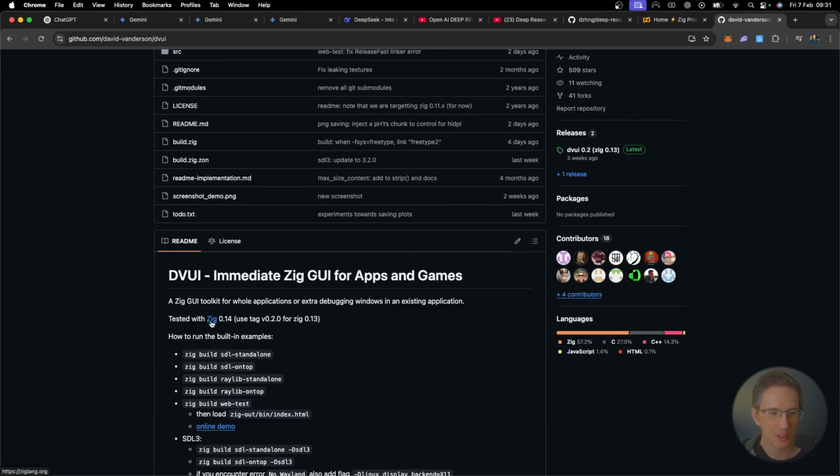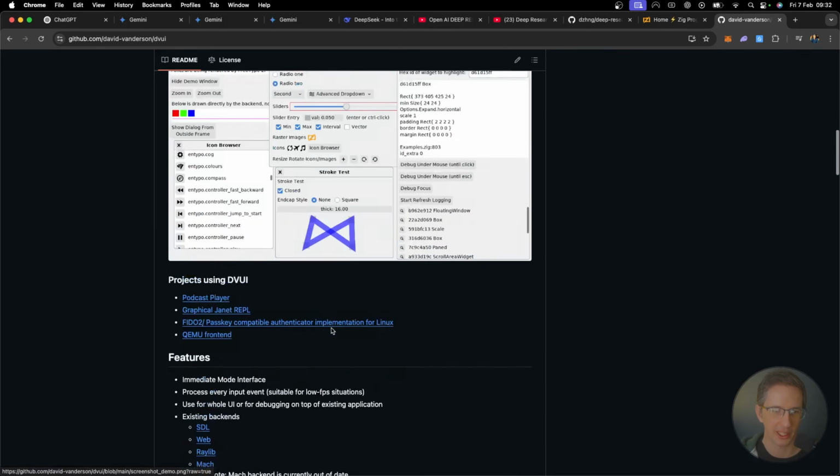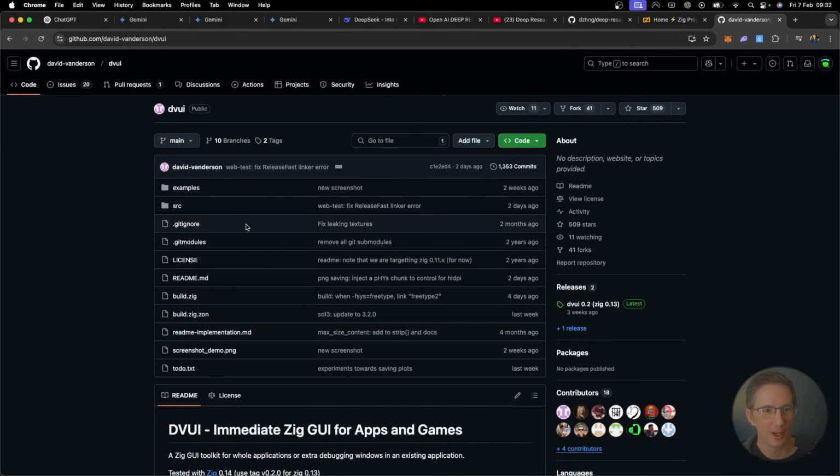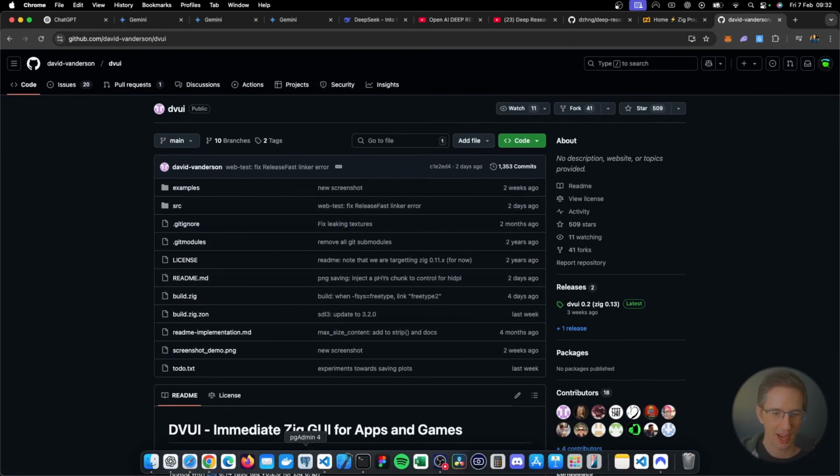Now it says tested with Zig 0.14, so use tag v0.2.0 for Zig 0.13. So that means that when I install this library, I need to go and put in v0.2.0. By the way, I haven't got this working yet. I haven't actually downloaded and installed this and got it working yet. So we're going to give it our best shot right now. Let's go and see how we do it.